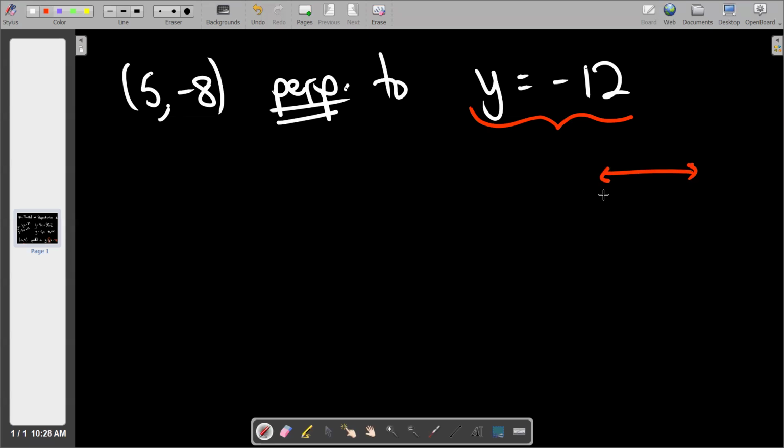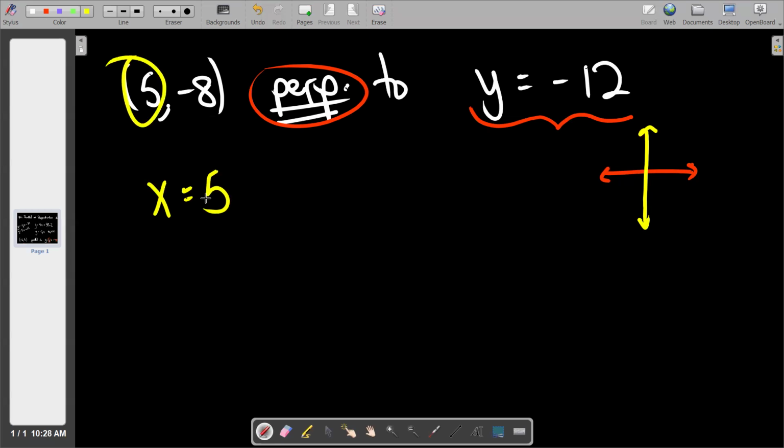Vertical. So the answer is x equals 5. Good job. If the line I give you is horizontal and I ask you to make one perpendicular to it, the only way to go perpendicular to horizontal is to be vertical. And the only way to be vertical is to have an equation that says x equals a number. And the number is 5.